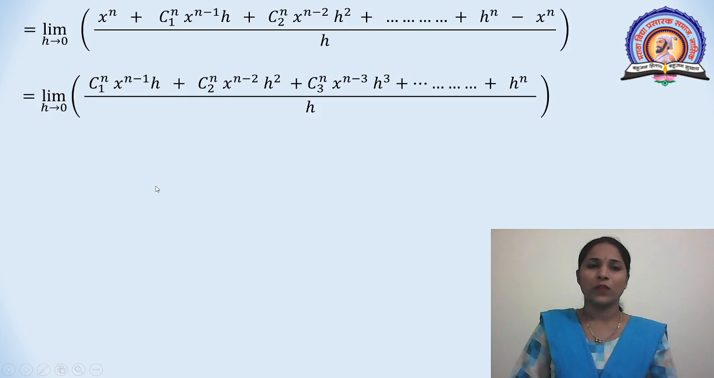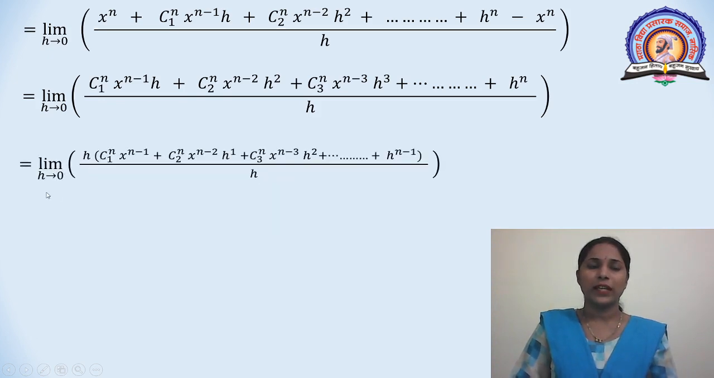Taking h common, we get limit h tends to 0, h into the bracket nC1 x raised to n minus 1 plus nC2 x raised to n minus 2 h plus nC3 x raised to n minus 3 h square plus up to h raised to n minus 1, total divided by h.